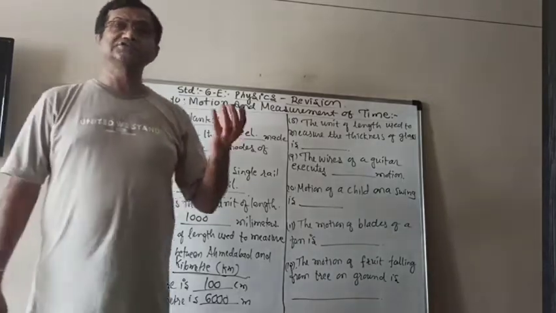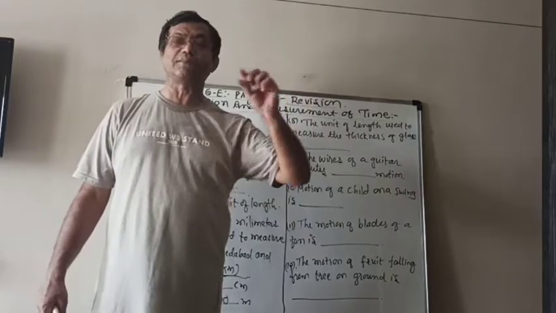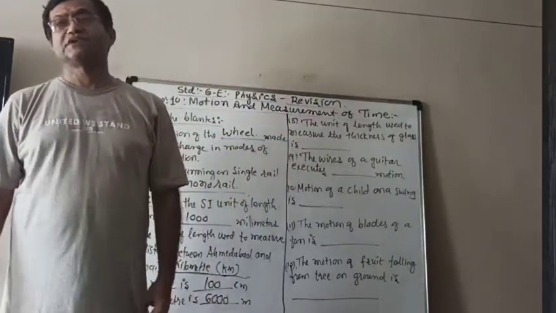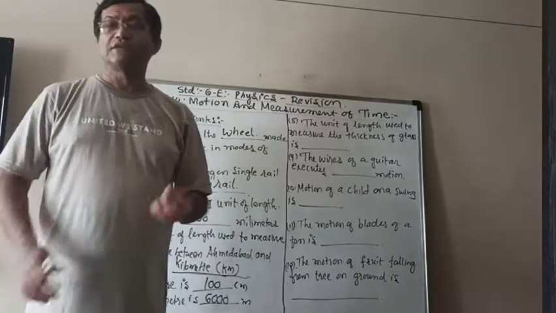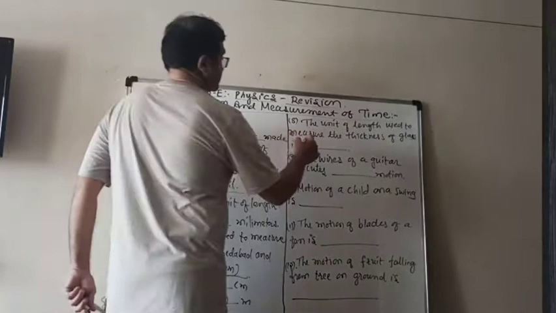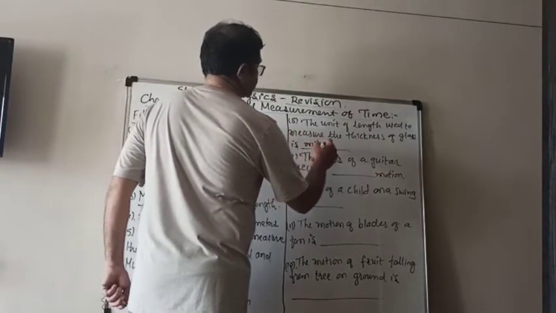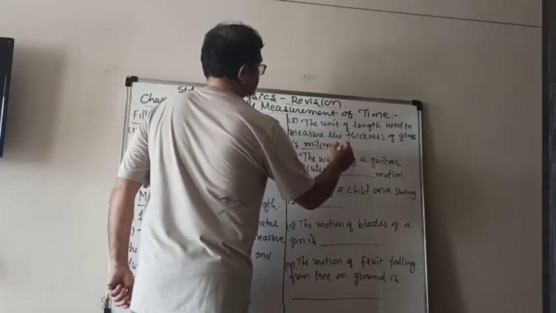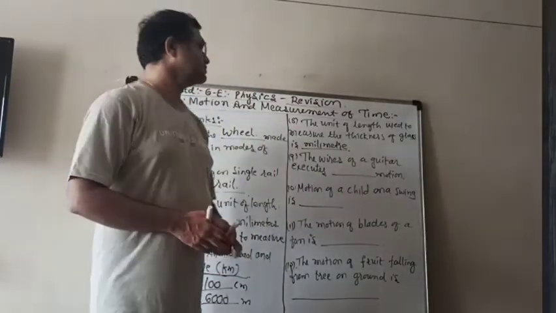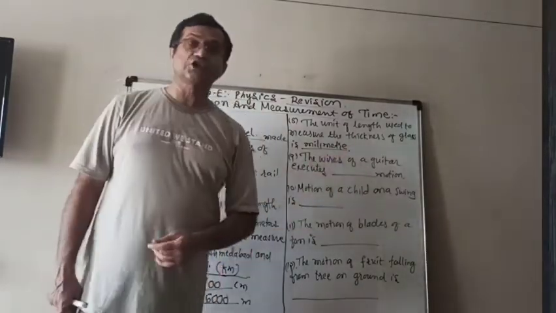So we can't use a centimeter or meter or kilometer to measure the thickness. It is very small. So we use millimeter. So the answer is millimeter.